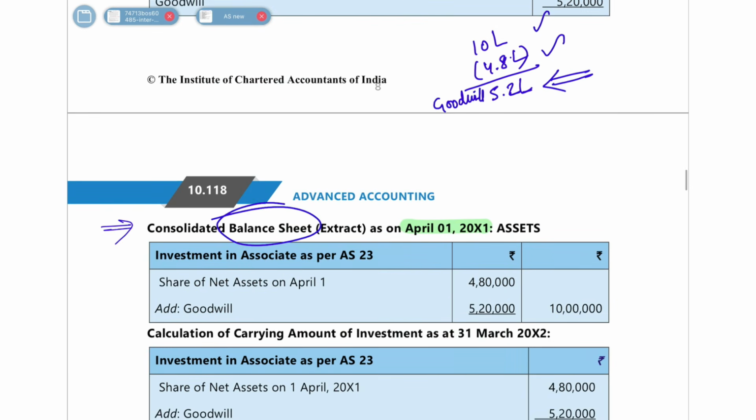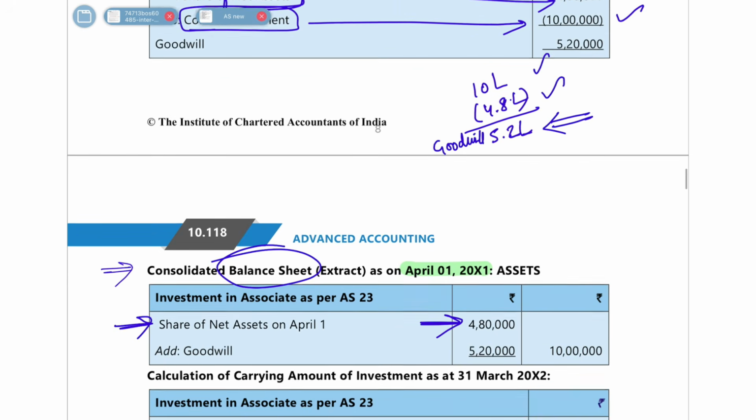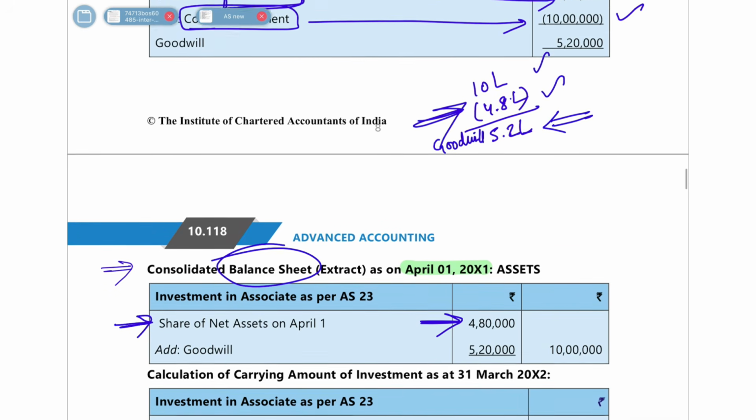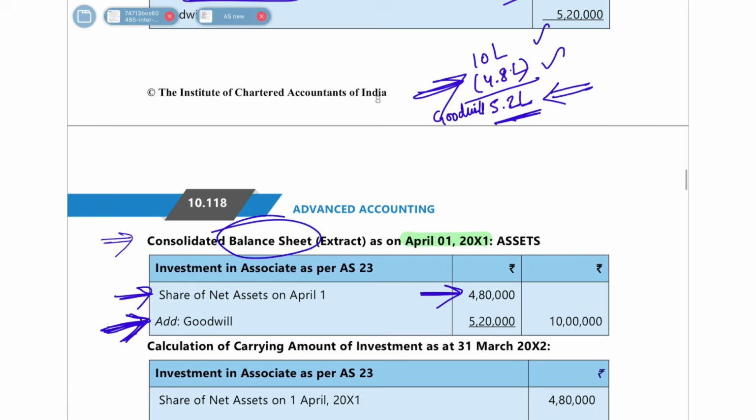So what will be your extract of balance sheet on the acquisition date? What did I tell you? How will you show it? You will first show the share of net assets, which is 4 lakh 80,000, which we just found out here. And then you will do plus or minus any profit or loss, which is not there. Then you will do plus or minus any goodwill or capital reserve. So we had a goodwill of 5 lakh 20,000. So take that 5 lakh 20,000. If you add these both, 10 lakh rupees will be your cost of investment, which you will show in your balance sheet.